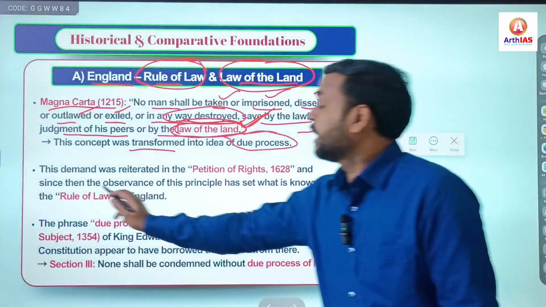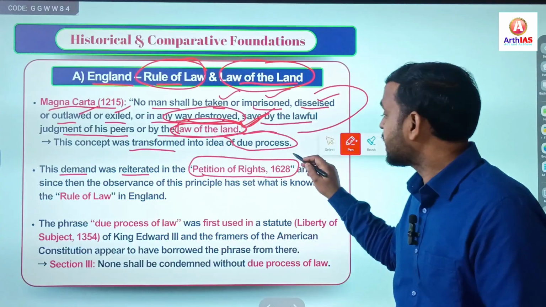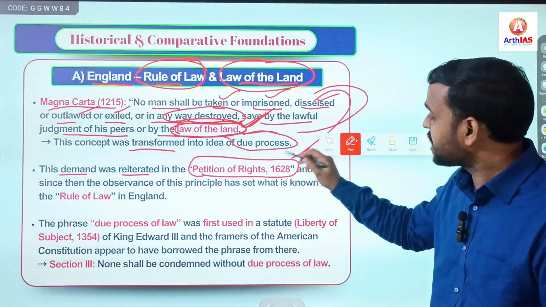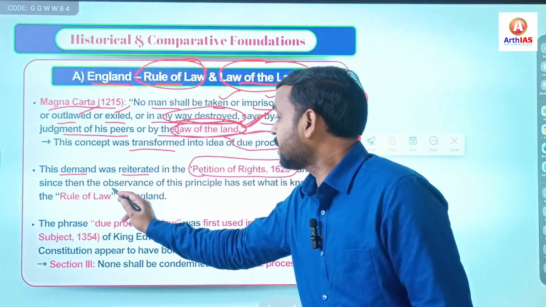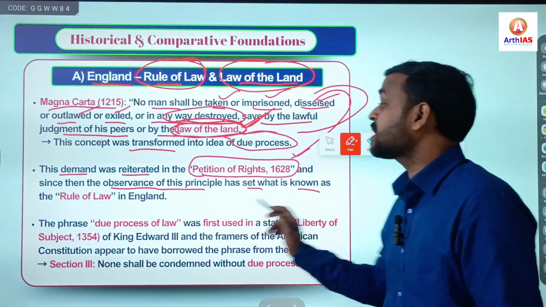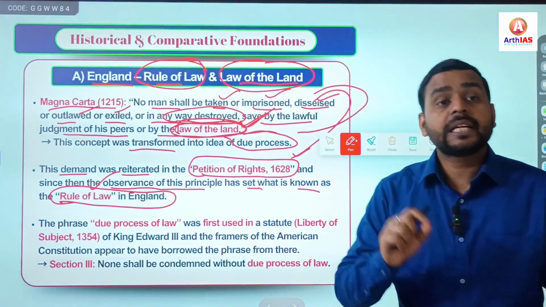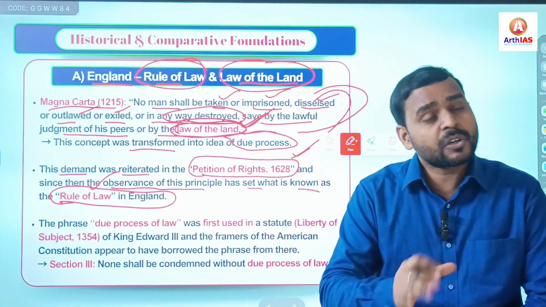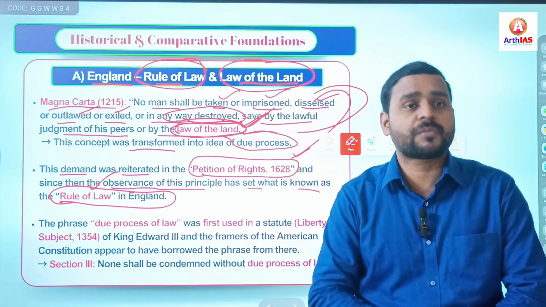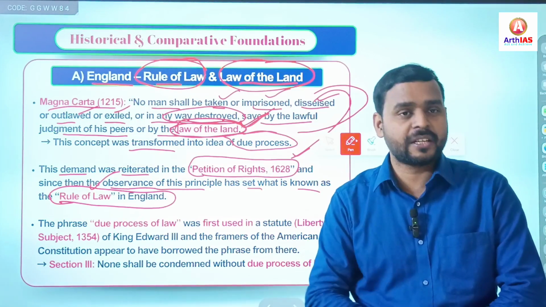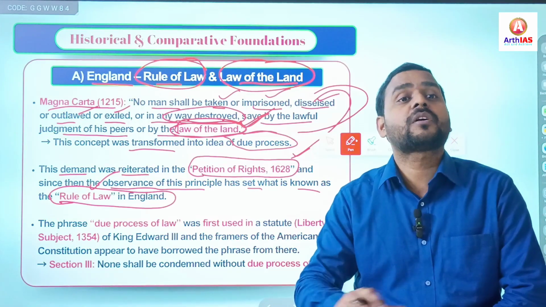Clear? Now, this demand was reiterated in the Petition of Rights 1628. This was another statute, and again this demand was repeated. Since then, the observance of this principle has set what is known as rule of law in England. Generally, in any democratic country with a written or unwritten constitution, there should be rule of law. For example, in India there is rule of law, not rule of state or rule by political leaders or rule by the executive.